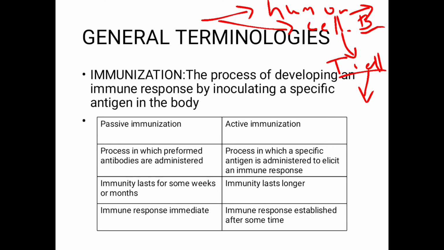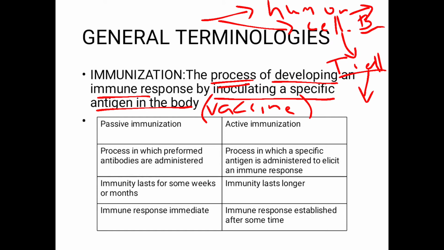So, what is immunization? Immunization is basically the process of developing an immune response by inoculating a specific antigen in the body. And as will be discussed later, this specific antigen is what we refer to as the vaccine. So, in short, by giving the vaccine, you're developing the immune response, and that entire process is the process of immunization.